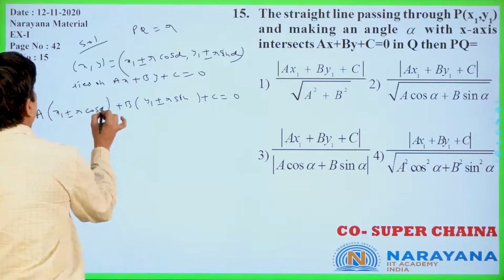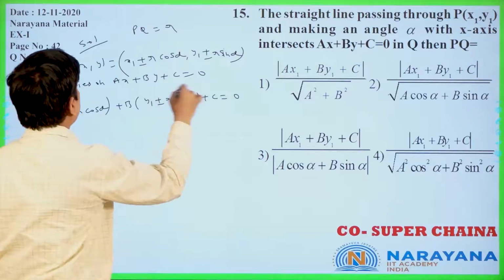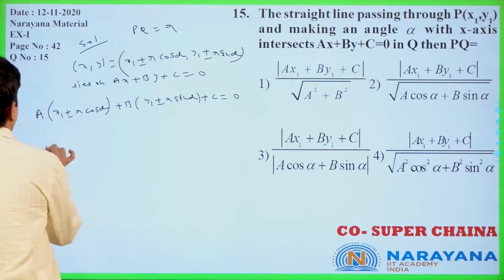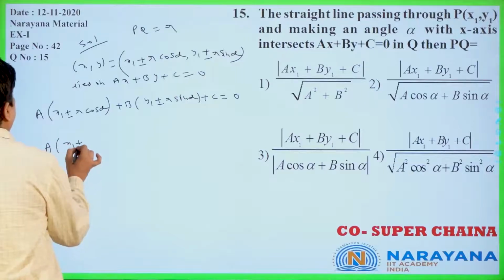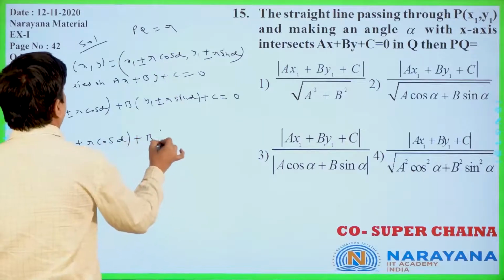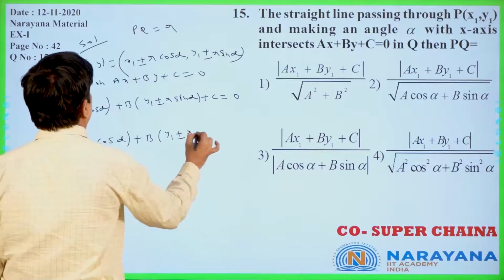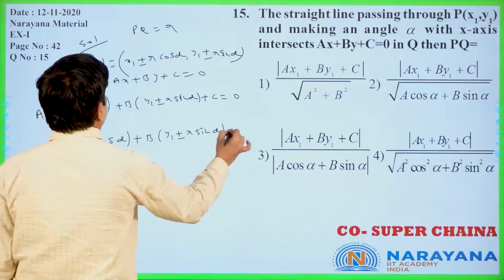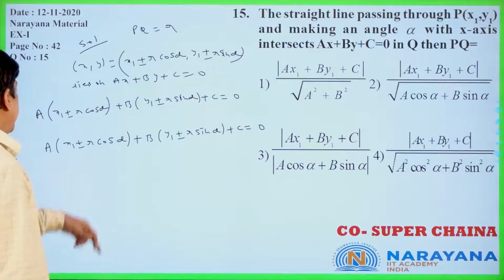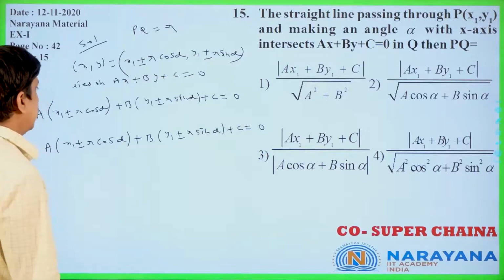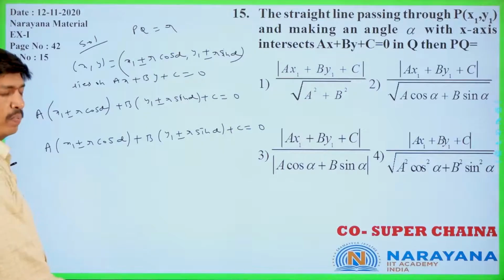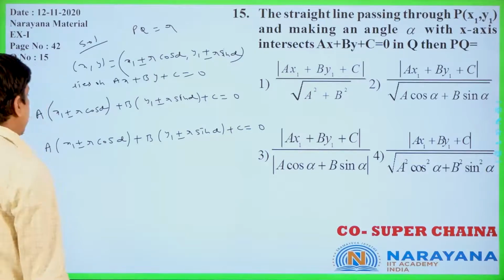Now, cos alpha, this is cos alpha. Lies on the line ax plus by plus c. Now, you see a into x1 plus or minus r cos alpha plus b into y1 plus or minus r sin alpha plus c is equal to 0. Now, you take that one ax1 plus by1 plus c to that side, minus of ax1 plus by1 plus c. r is always positive only, modulus only we have to write. Is it clear or not?